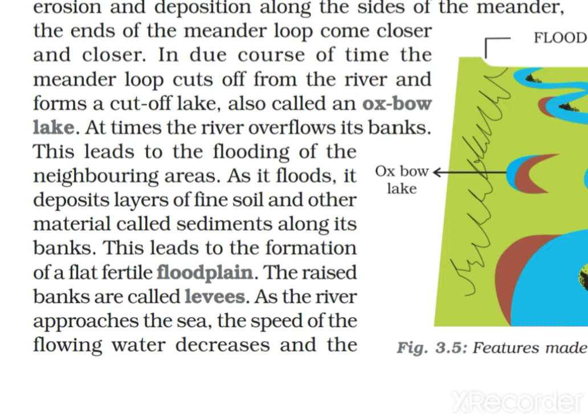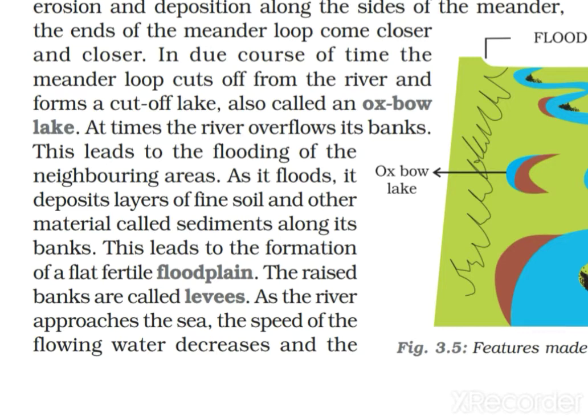As it floods, it deposits layers of fine soil and other material called sediments. Right? When it floods, it carries loads of material with it, and when it slows down, it starts depositing the layers, sediments, at the bank. This leads to the formation of a flat, fertile floodplain. These plains are very fertile and very useful for agriculture. So when these sediments keep on leveling and layering on this river bank, it is called a floodplain.